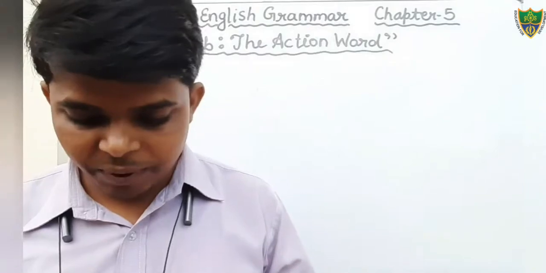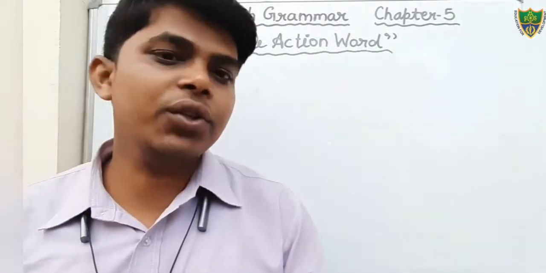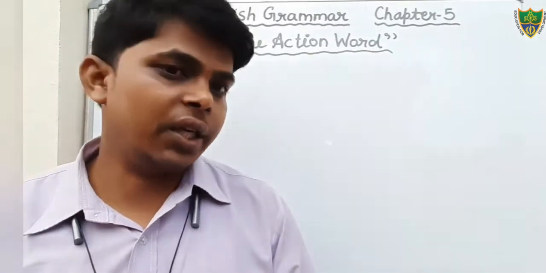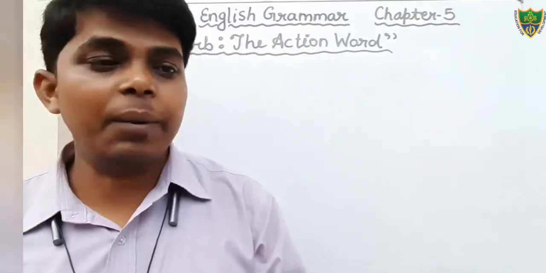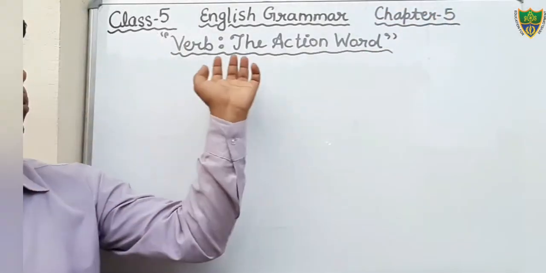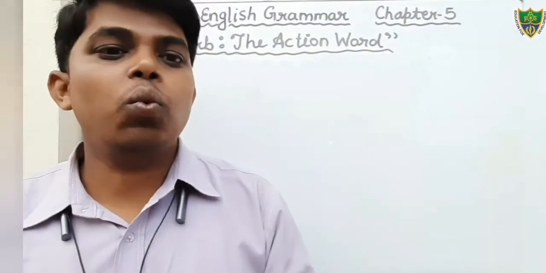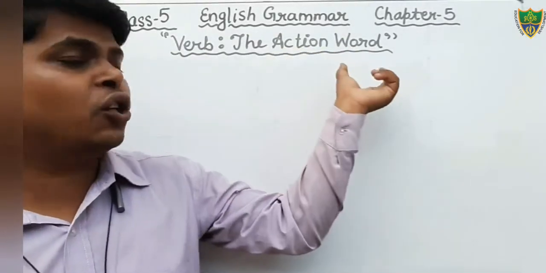Dear students, in the previous classes we were discussing the grammar portion and literature portion, in which I have completed chapter number 4, Florence Nightingale. Today we will discuss the grammar portion, chapter 5, that is verb, the action word. Dear students, what is verb? It is written here, the action word.